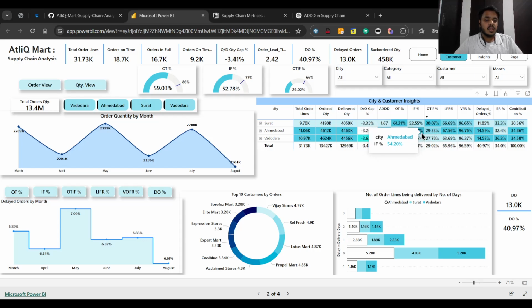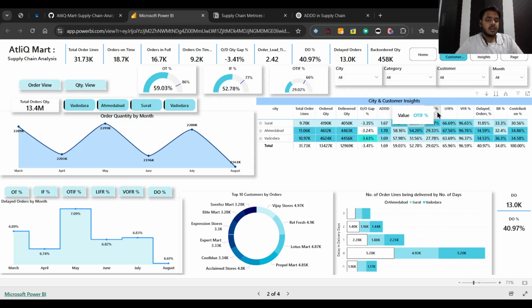So basically in Ahmedabad, 54.2% of the order lines are delivered in full quantity, right? Like if there are 30 products in a single order line, then 30 products are getting delivered to the customer.